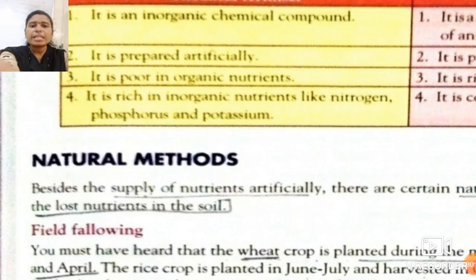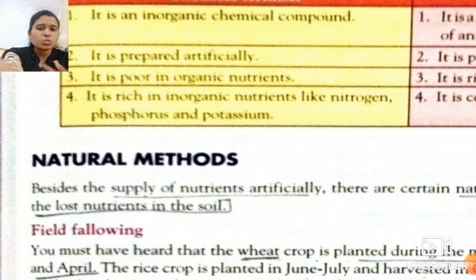Suppose in the soil there are certain nutrients which are used up by other crops, and now that soil does not contain any kind of nutrients, but we have to regain this soil with the nutrients. How can we do that? By using the natural methods. See over here. So students, there are three natural methods by which the soil can regain its nutrients. The soil gets its nutrients back.